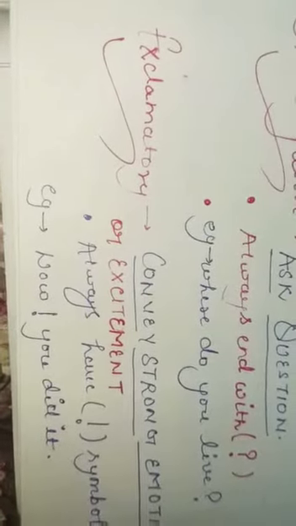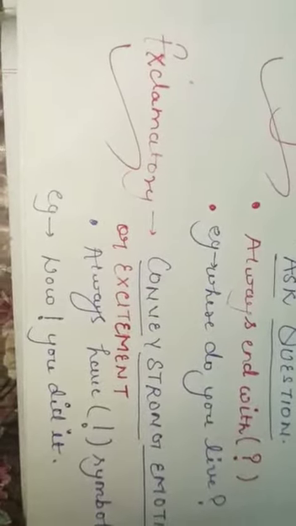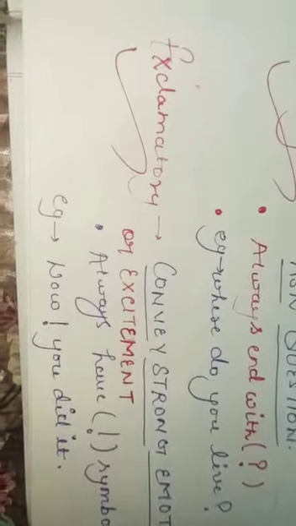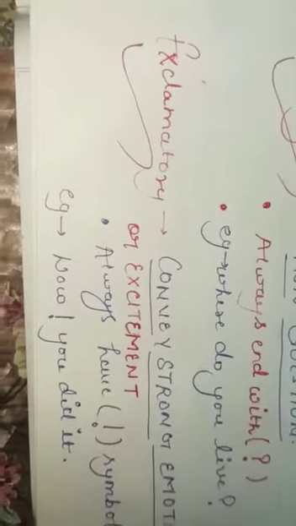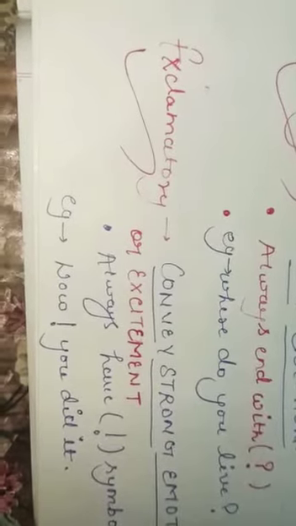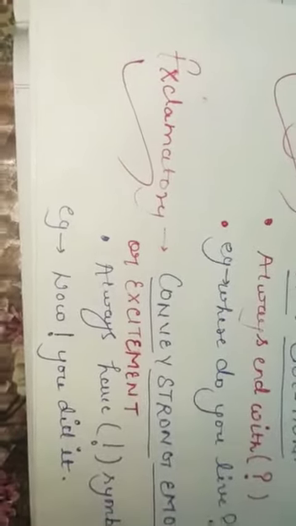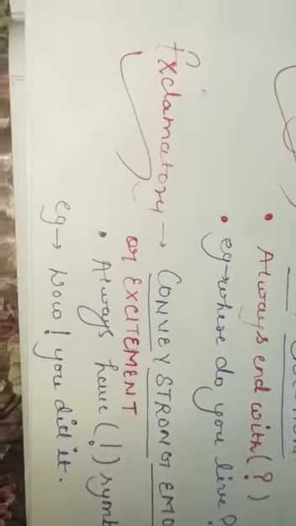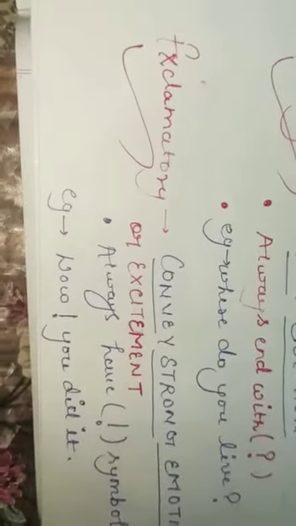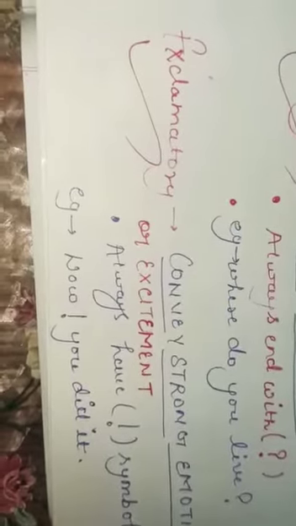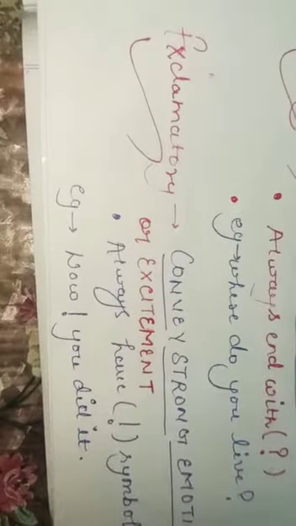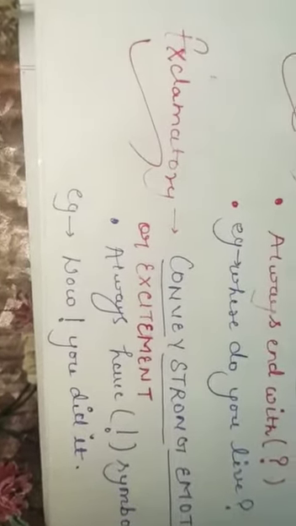For example, let's take a very simple one. Wow, you did it! So I have placed an exclamatory mark after wow because it is giving a specific excitement or a feeling of strong emotion, that I am feeling excited that someone did it. Like wow, you won the game! Wow, it was an amazing movie! There are so many sentences which can be used with an exclamatory mark and these are termed as exclamatory sentences. Now let us see some examples for a better understanding.